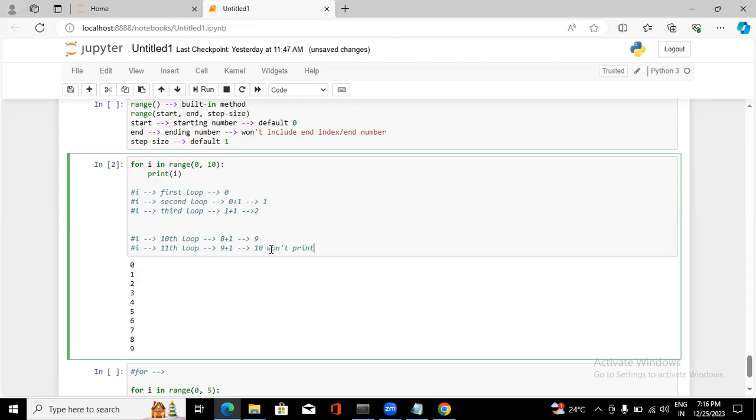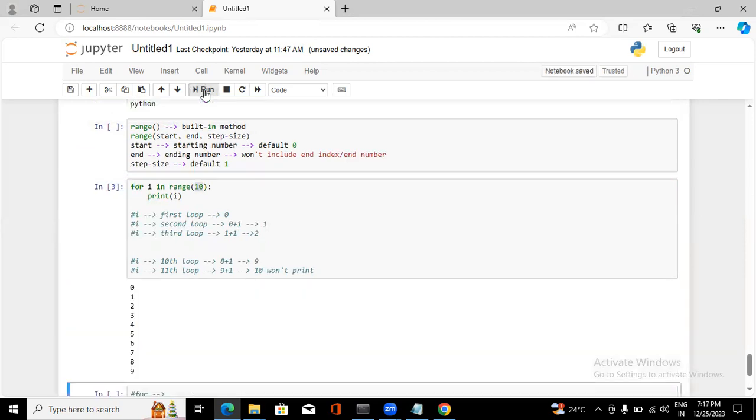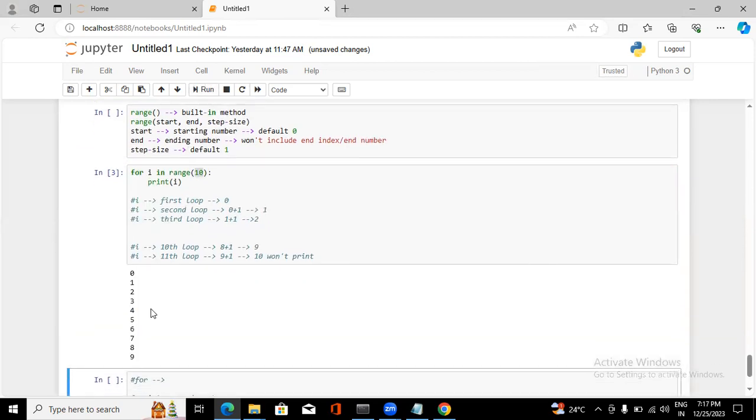How is the for loop going to work? It's going to start with the first number that we give. By default, it's going to be 0. If you don't give anything, the same thing will work. The start is considered as 0, then the end, and the step size it's going to consider as 1. Same output you are going to get. See, 0 to 9. This is how the looping will work.